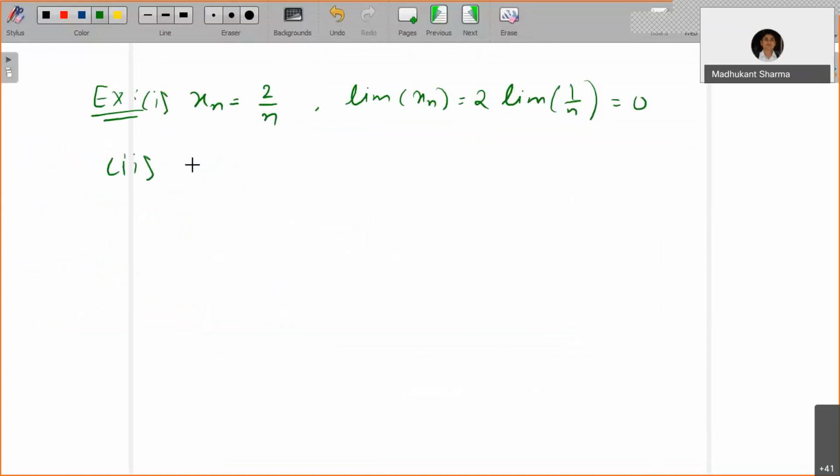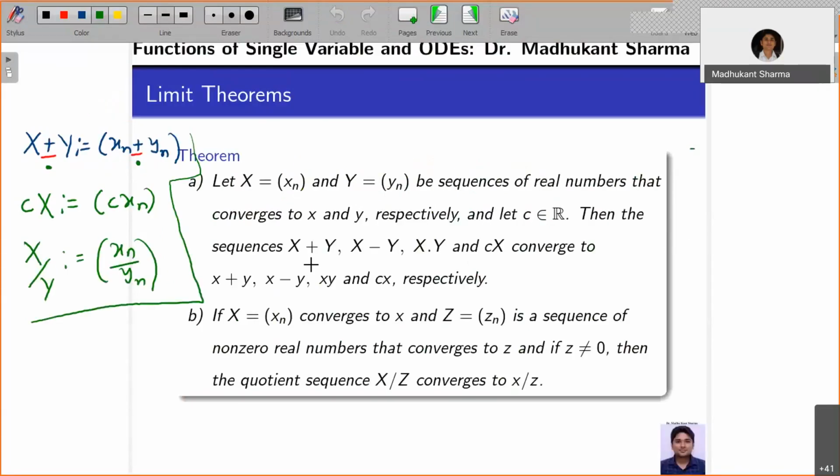Second, let's say xn is equal to 1 by n plus 1 plus 1. Then the limit of xn is equal to, now note that in the previous result, you are first assuming that both the sequences converge, and only then does it hold.